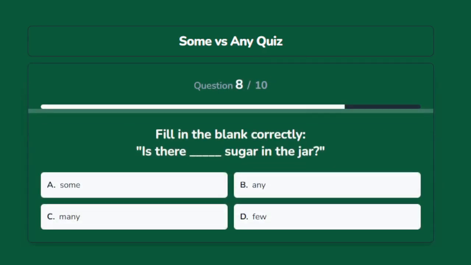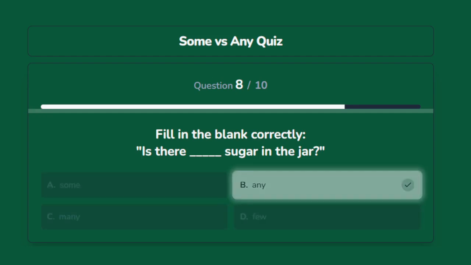Fill in the blank correctly. Is there blank sugar in the jar? Options are A. Some. B. Any. C. Many. D. Few. The correct answer is any.